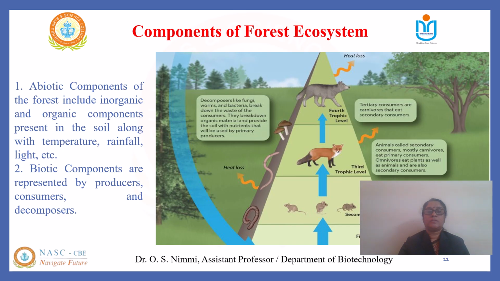And the last category that is part of the food chain and the food web are the decomposers, which include fungi and bacteria, which help to break down the dead remains of organisms and organic matter, thereby helping to return the nutrients back to the soil and the environment.